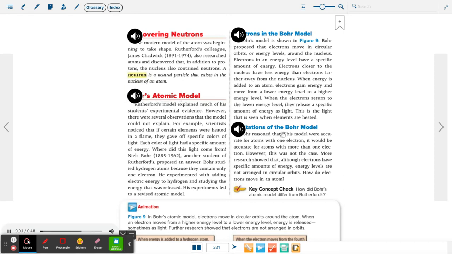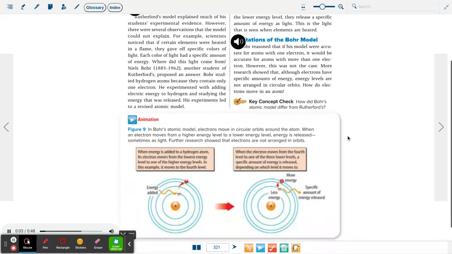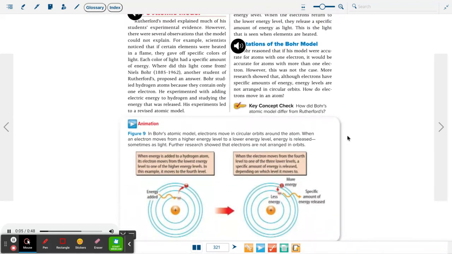Bohr's atomic model. Rutherford's model explained much of his students' experimental evidence. However, there were several observations that the model could not explain. For example, scientists noticed that if certain elements were heated in a flame, they gave off specific colors of light. Each color of light had a specific amount of energy. Where did this light come from?